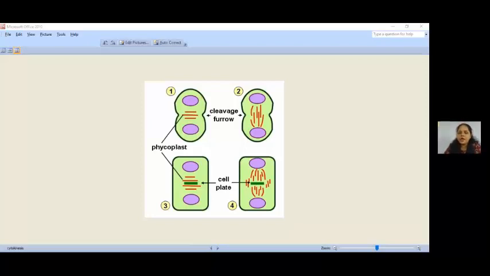Now let us quickly revise what we have studied today. And students, please open your notebooks and you can start writing these points in your notebooks. So what have we studied today? We have studied about cell division. Then we have also studied the types of cell division, that is mitosis and meiosis.